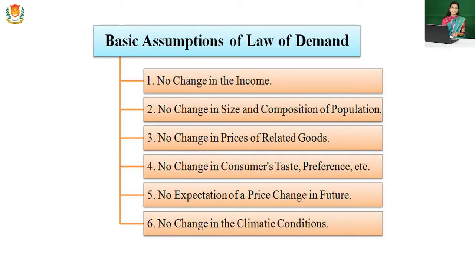There should not be any expectation that in the near future there is any chance of a change in the price of a particular commodity. Suppose I am talking about gold: if the consumer thinks that the price of gold will be high in the near future, what will he do? He will purchase the gold even at a higher price, because he thinks the price will increase.